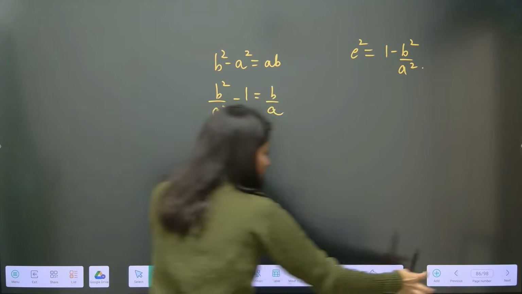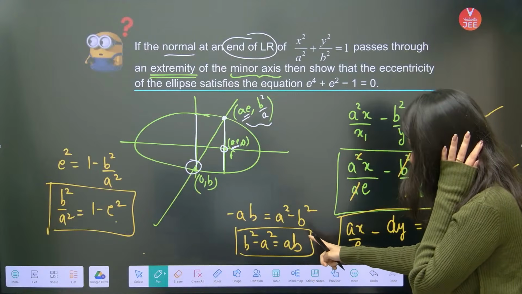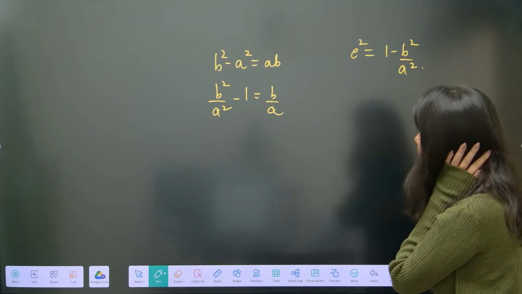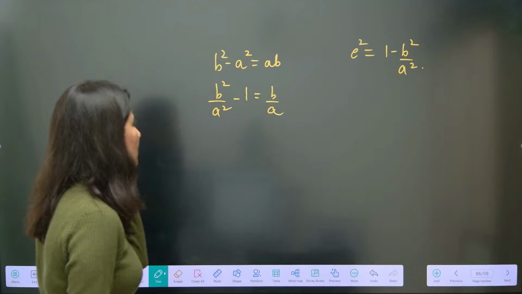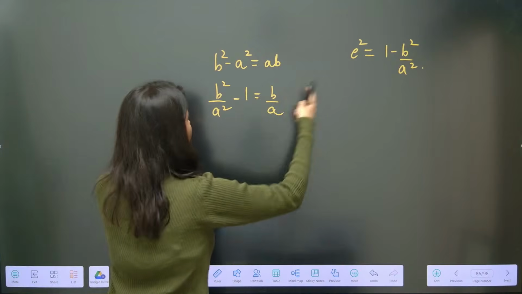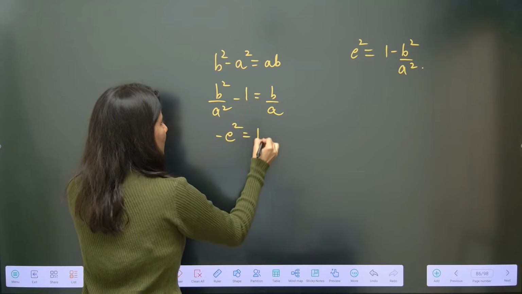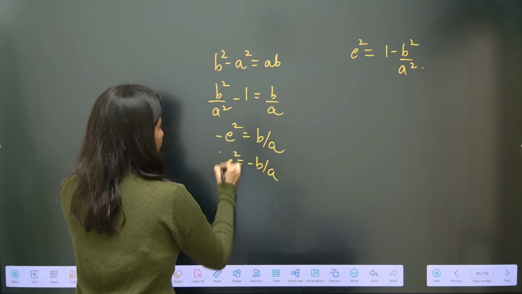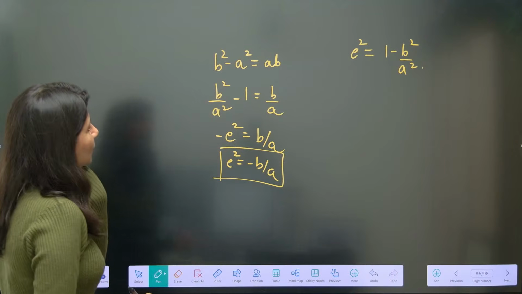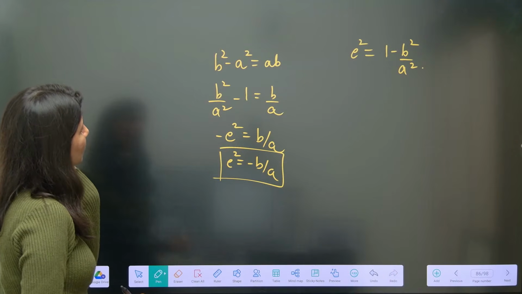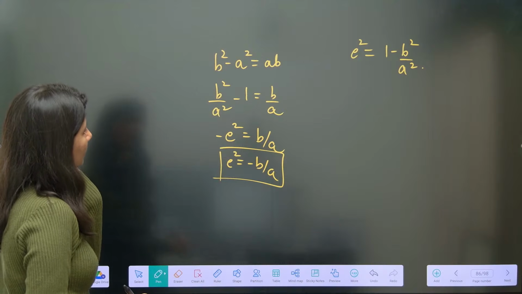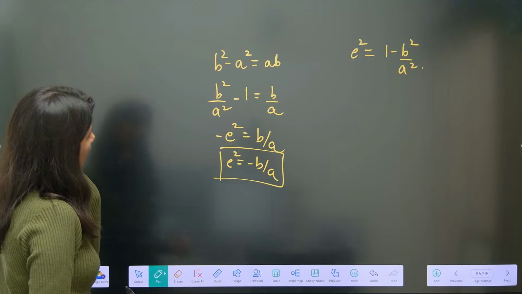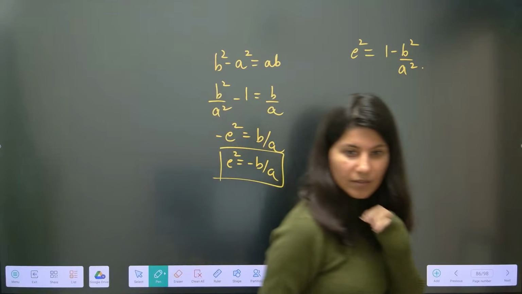So b square by a square minus 1 is equal to, if I divide it by a square, b by a. Let me just go back one more time. Let me check the signs. b square minus a square is equal to ab. Yeah, correct. So can you just see, this is minus e square is equal to b by a. So I want everything in terms of what? Have I made a mistake over here?